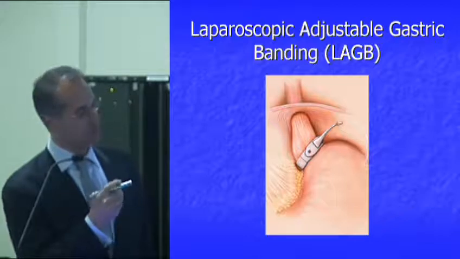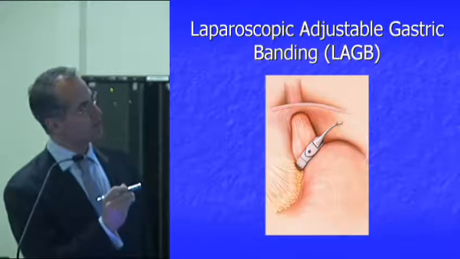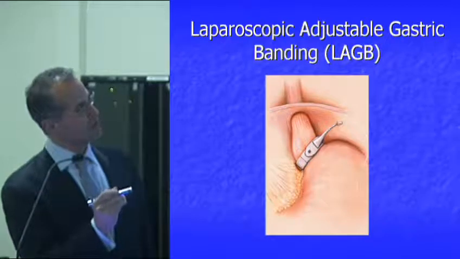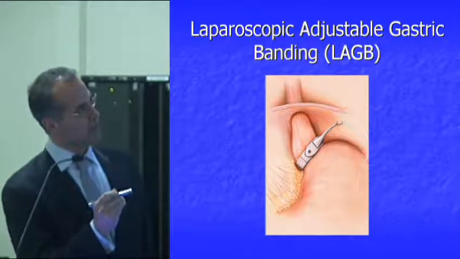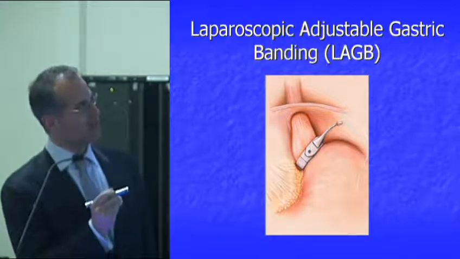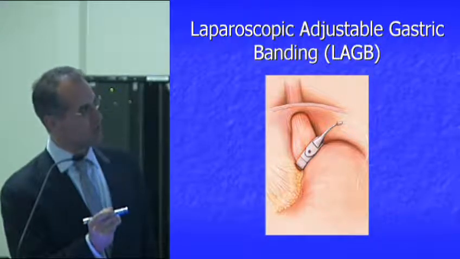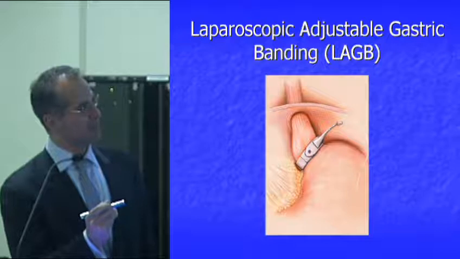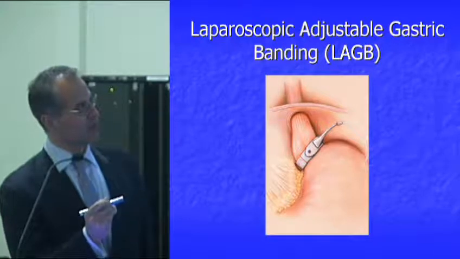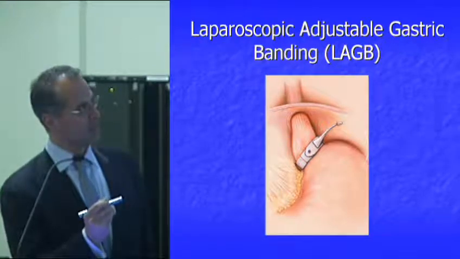So what you see here is this is the esophagus. This is the food tube that runs through our chest. This muscle structure here going across is the separation of the chest cavity and abdominal cavity. That's the diaphragm. And this is the esophagus as it comes through the diaphragm and joins into the stomach. So this band is put in the upper stomach, okay, right below where the esophagus and stomach meet.